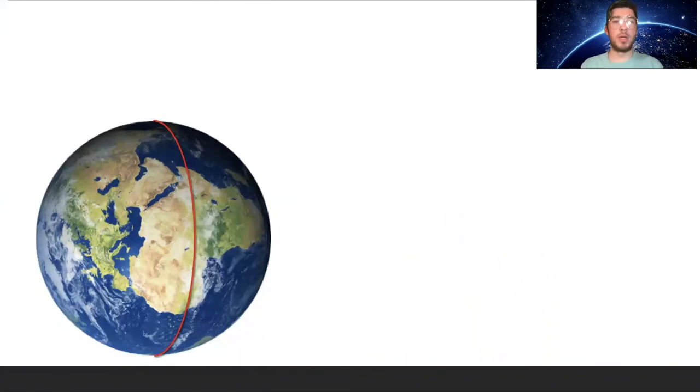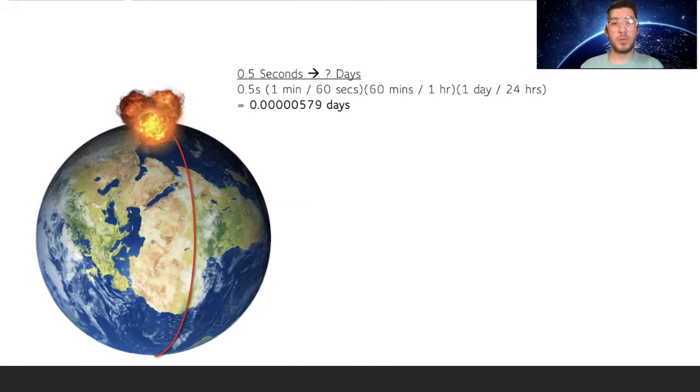So let's imagine what's happening. So here's the Earth and the equator. We have a meteor that strikes it and hits it. So first thing we're going to do is convert the 0.5 seconds into days, since we're really focusing on one full rotation, which is 24 hours. So we take the 0.5 seconds and divide it by 60 times 60 times 24 to convert it into days. So we find out that 0.5 seconds is 0.0000579 days.